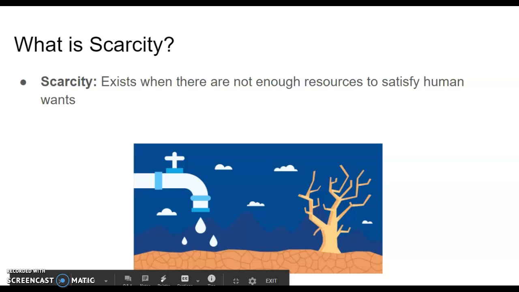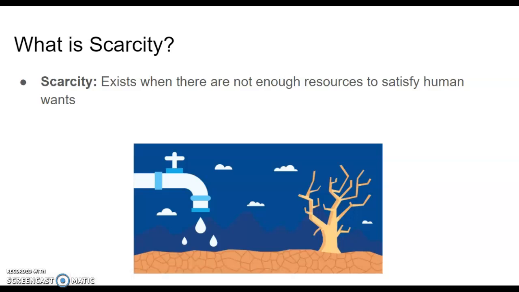The next term we need to define is scarcity. Scarcity exists when there are not enough resources to satisfy human wants. The image you see here is of a desert, and obviously the water is the thing that is scarce. Now we may think of something as a desert where water is scarce when we think about the term scarcity,